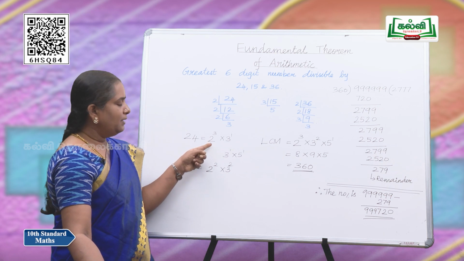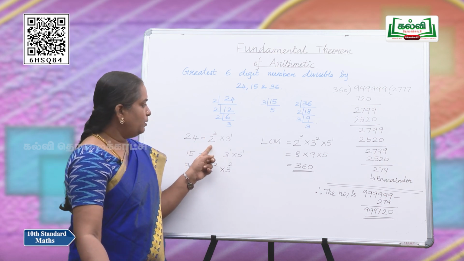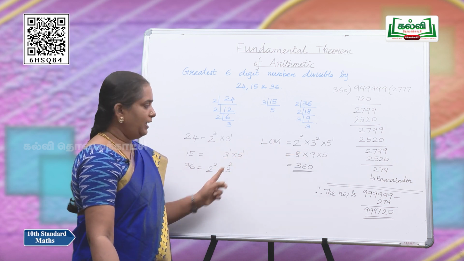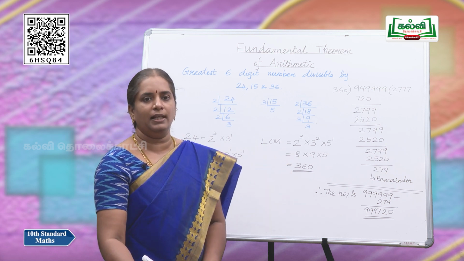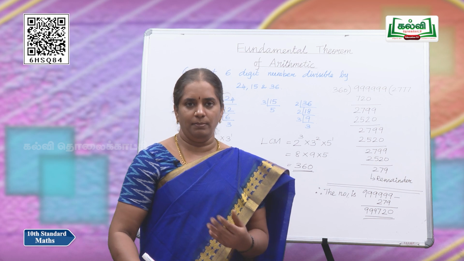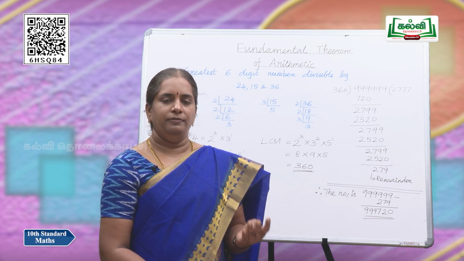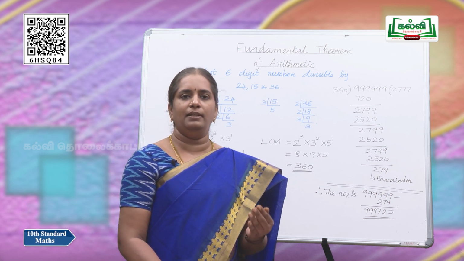LCM is nothing but having the largest power of the prime numbers. So, 2 power 3 into 3 power 2 and into 5 power 1. So, multiplying we get 360 is the LCM of these numbers. That means, 360 is divisible by 24, 15 and 36, that is our least number, but we need the largest